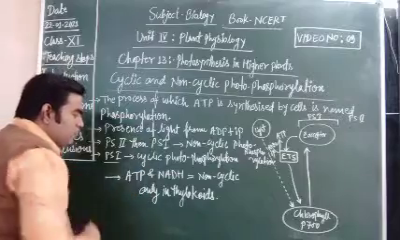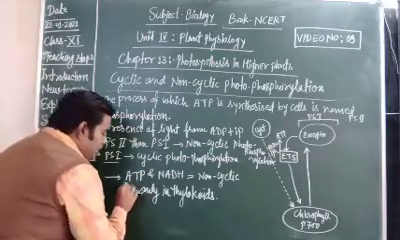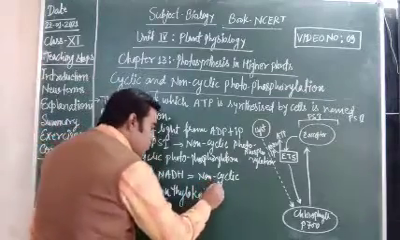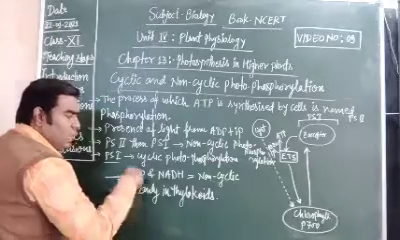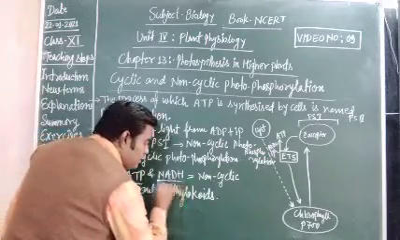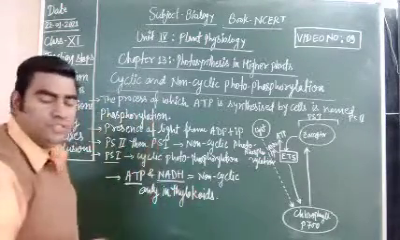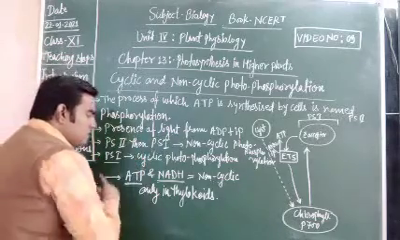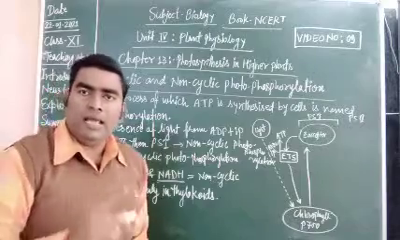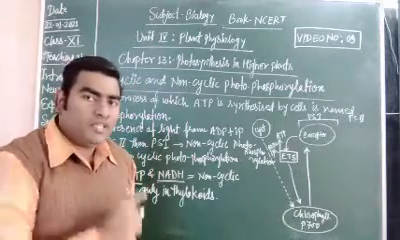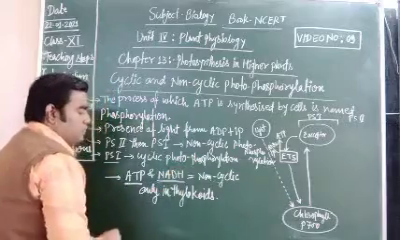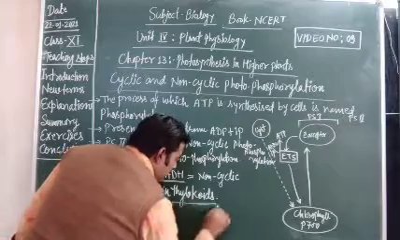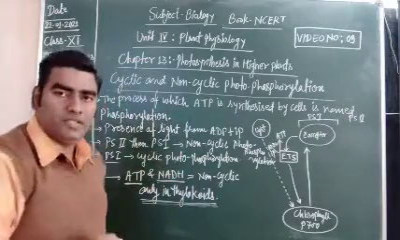In cyclic photophosphorylation, only ATP is synthesized, whereas in non-cyclic photophosphorylation, ATP as well as NADPH is synthesized. Cyclic photophosphorylation occurs in the stroma lamellae of the chloroplast, whereas non-cyclic photophosphorylation occurs in the thylakoids of the chloroplast.